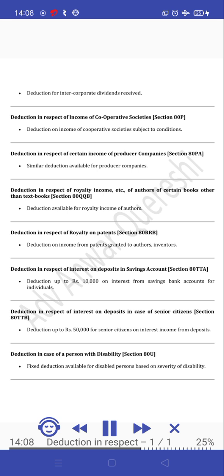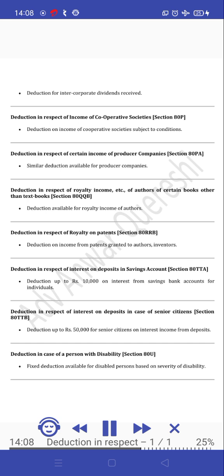Deduction in respect of income of cooperative societies, Section 80P. Deduction on income of cooperative societies subject to conditions. Deduction in respect of certain income of producer companies, Section 80PA. Similar deduction available for producer companies. Deduction in respect of royalty income, etc. of authors of certain books other than textbooks, Section 80QQB. Deduction available for royalty income of authors. Deduction in respect of royalty on patents, Section 80RRB. Deduction on income from patents granted to authors, inventors.